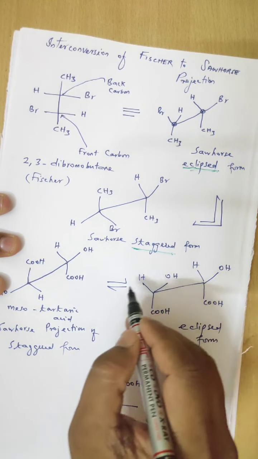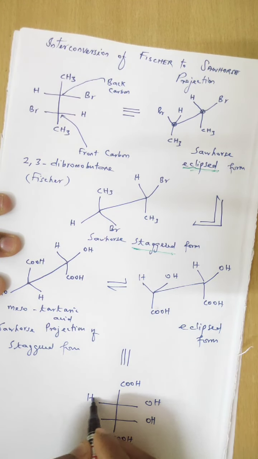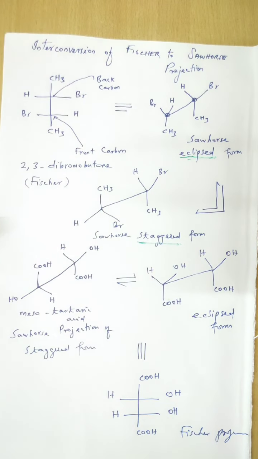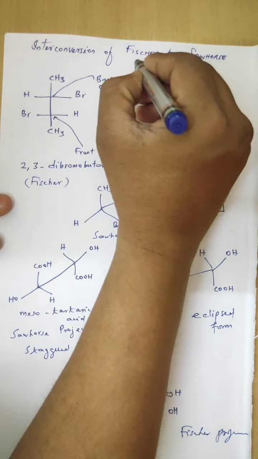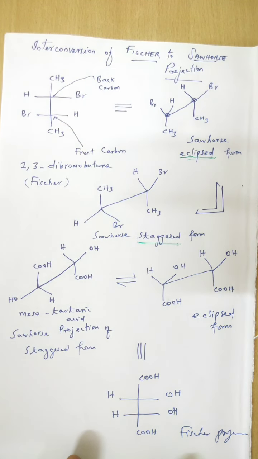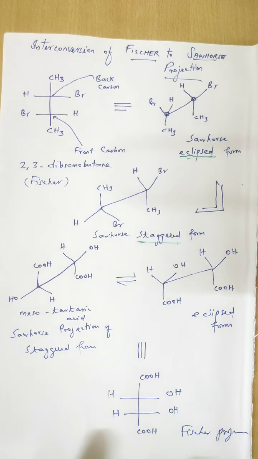This hydrogen and this hydrogen both are on the left-hand side. So this is the Fischer projection. Understand? So this is the interconversion of Fischer to Sawhorse. Like this, there are so many examples given in the book. You can practice.